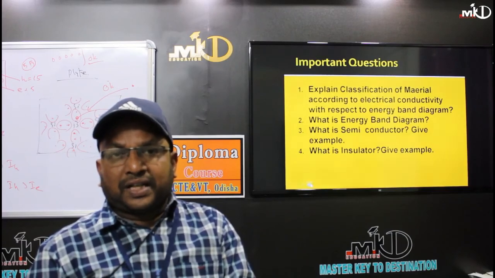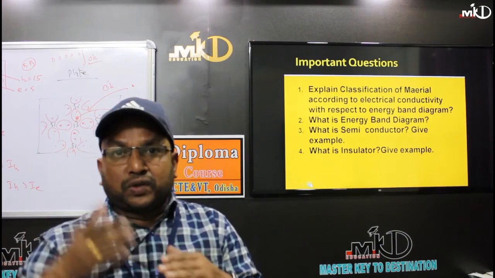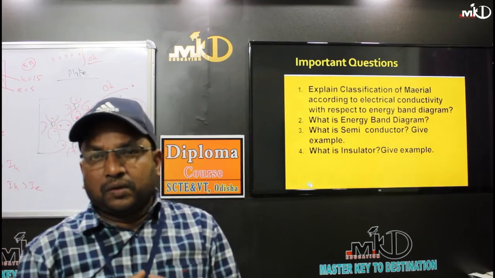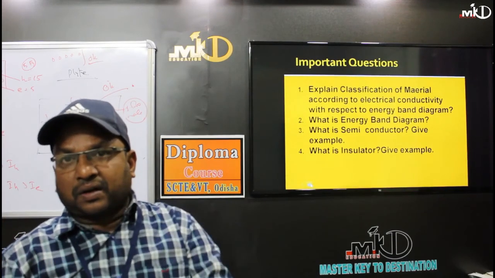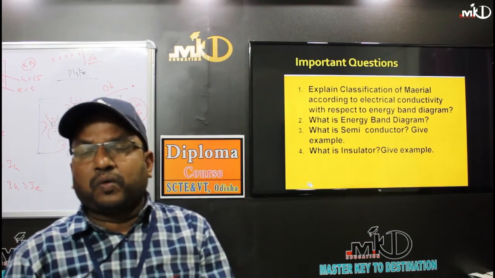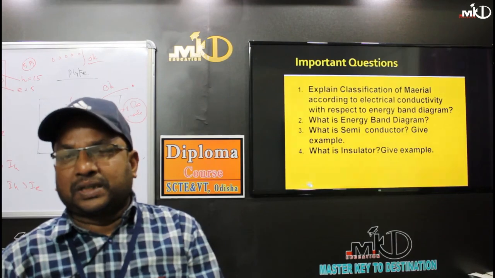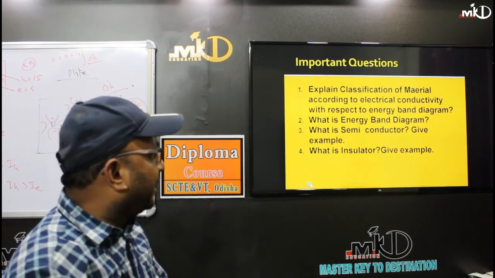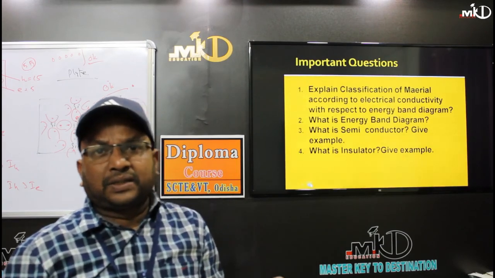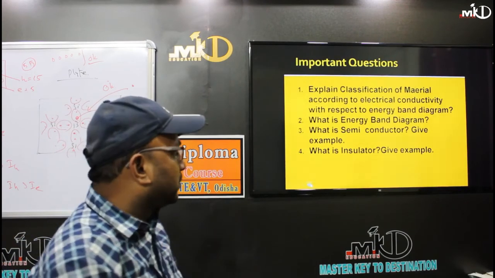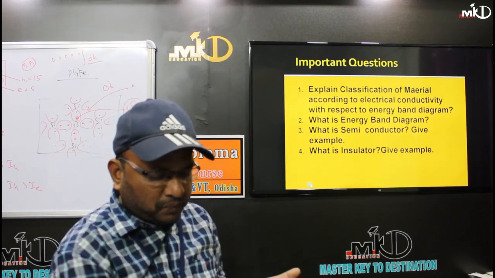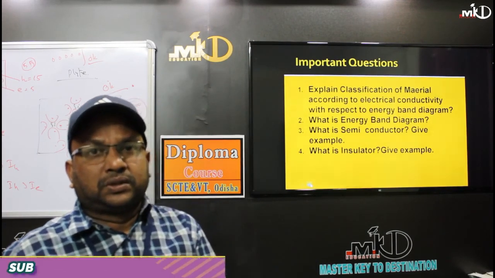In a conductor, the energy bands overlap, or Eg equals 0, and in an insulator the Eg value is equal to 15 electron volt, which is very high, which cannot be achieved. And in the case of a semiconductor, the Eg value is nearly 0.78 electron volt or 1.1 electron volt in the case of germanium and silicon. And thirdly, I have already told you what a semiconductor is. Give examples: silicon and germanium are examples of semiconductors. What is an insulator? I have already given examples: dust or chalk, whatever, your pen are all examples of insulators. So thanks a lot.